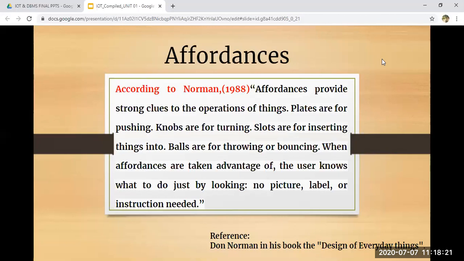So when we talk about affordances, it means what? Just by seeing the object, you get the hint of what operation that object is going to perform. So that is affordances.